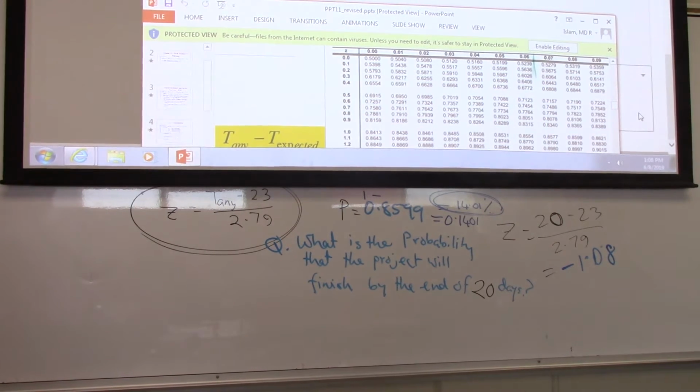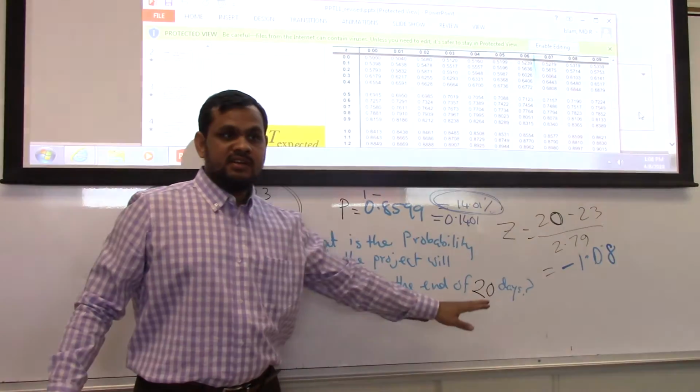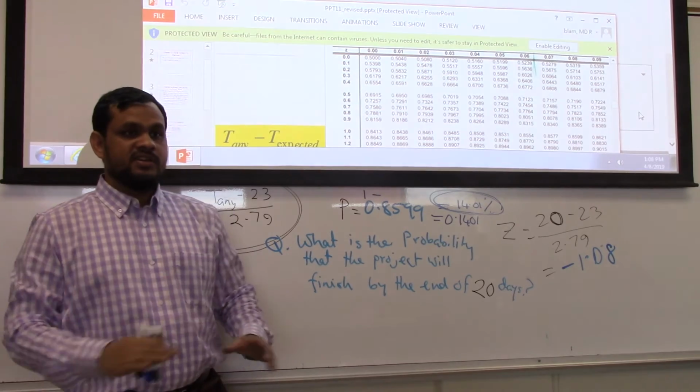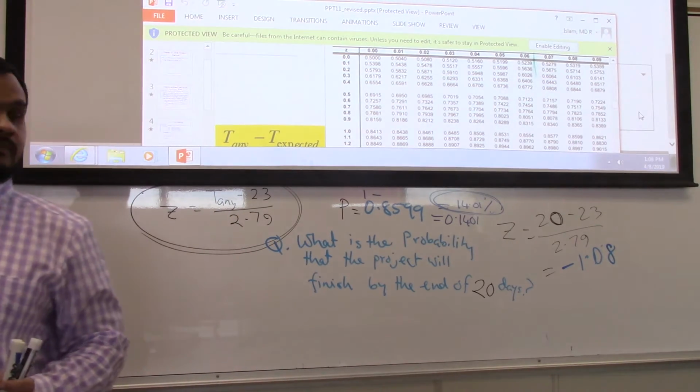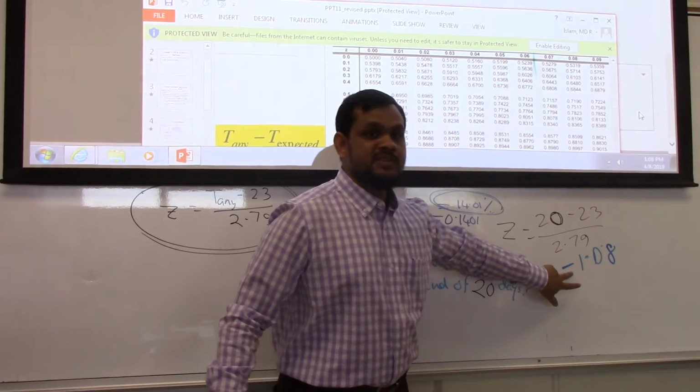So the probability that it will finish by the end of 20. Now by the end of 20 means 20, 19, 18, 17, everything is possible. It is cumulative. You always subtract it from 1 if the z value is negative.